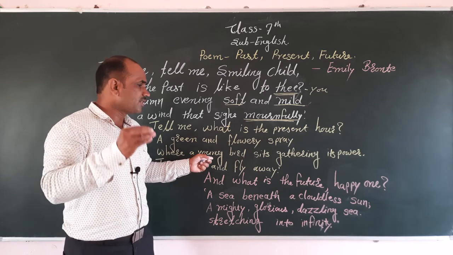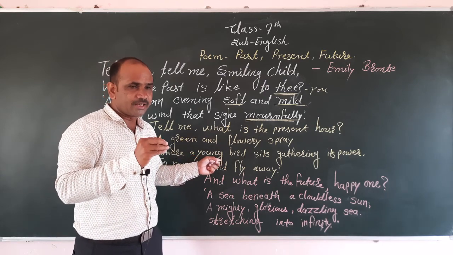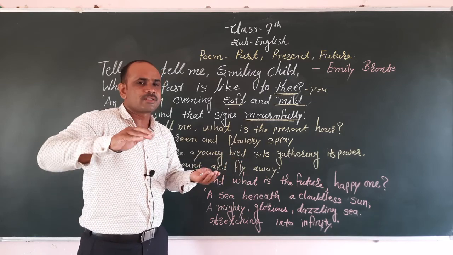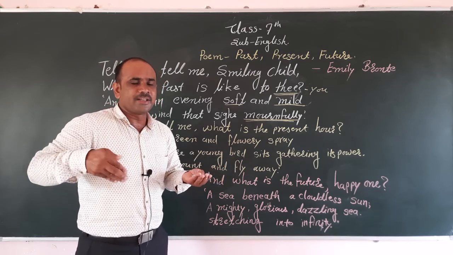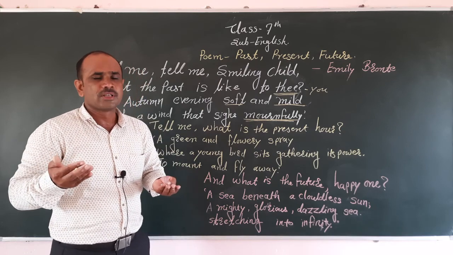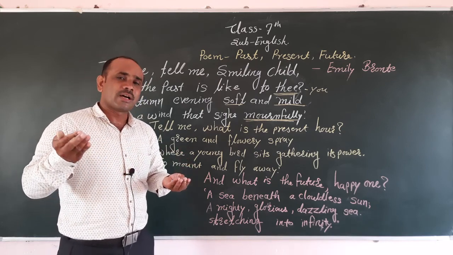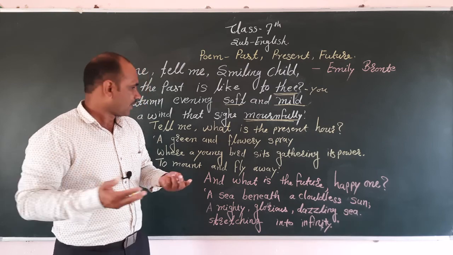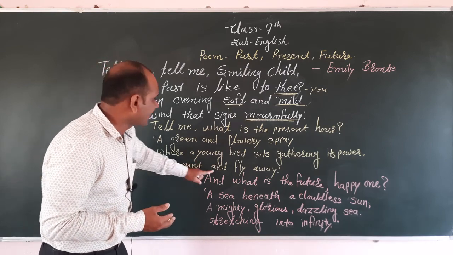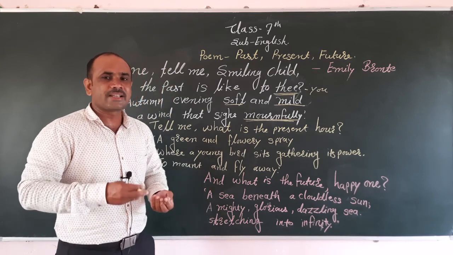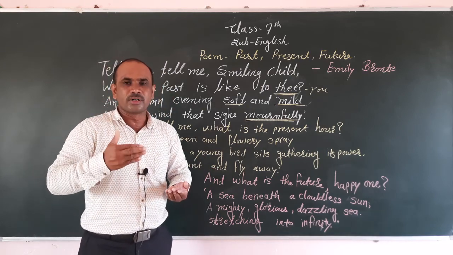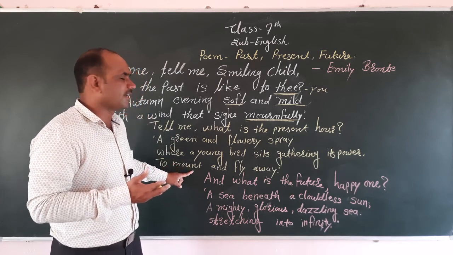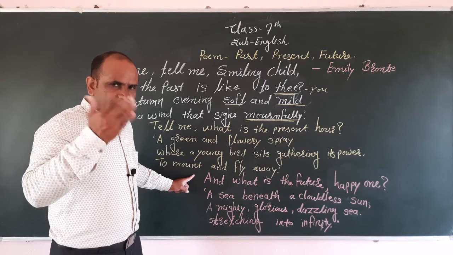Its meaning, young bird. Who is sitting there? A young bird always sits, gathering some birds, and with a gathering they are singing a happy song, and all the people are listening properly and they will be made happy. Its meaning, to mount and fly away. Some birds are flying here and there. They are wandering here and there. Therefore, we are happy.